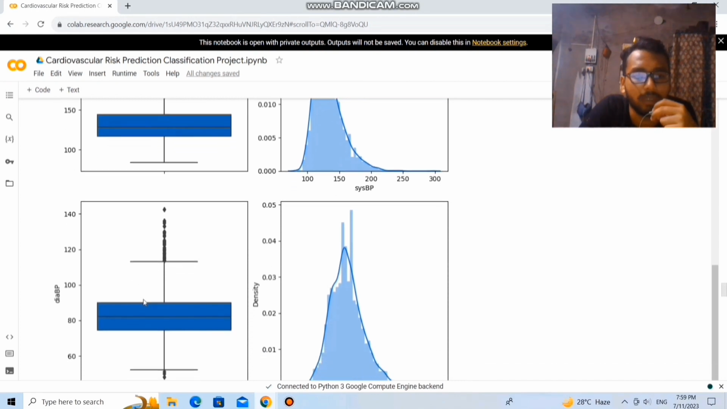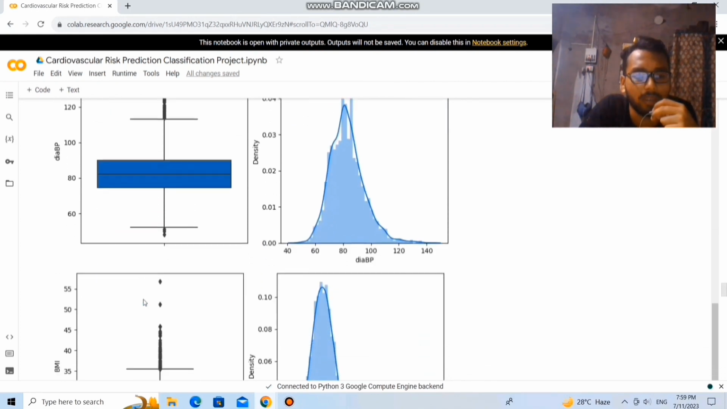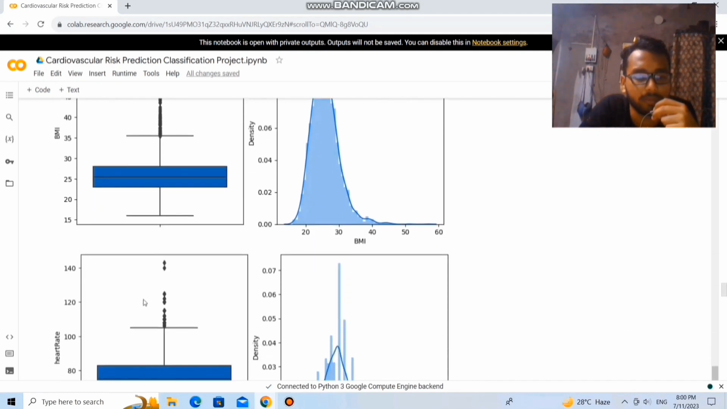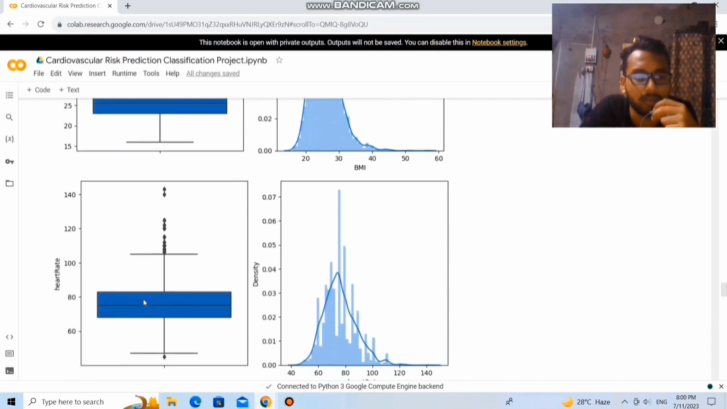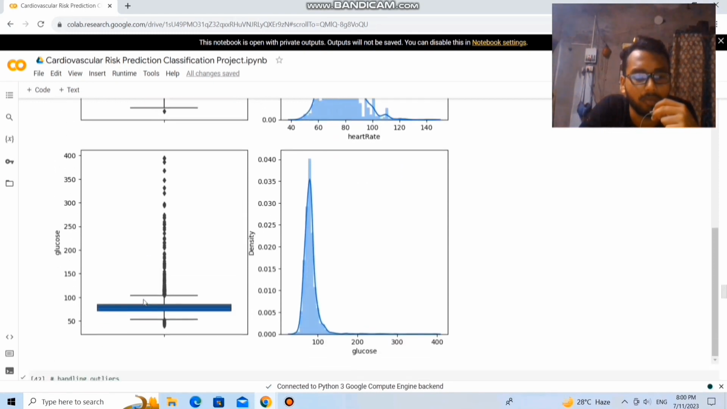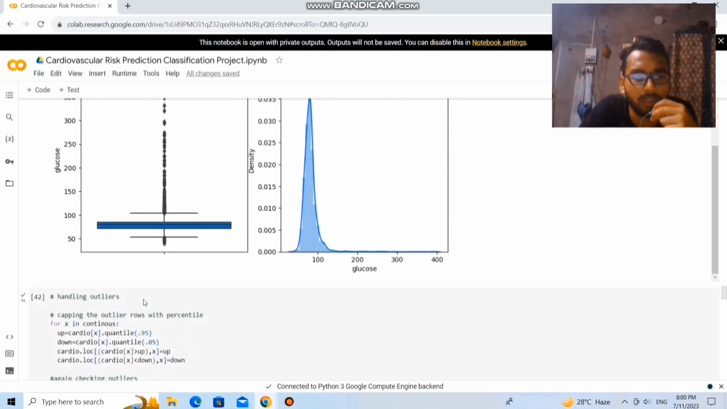Diastolic blood pressure has outliers. Body mass index has 2 outliers. Heart rate has outliers. Glucose level has more outliers. So there are more outliers in the data.